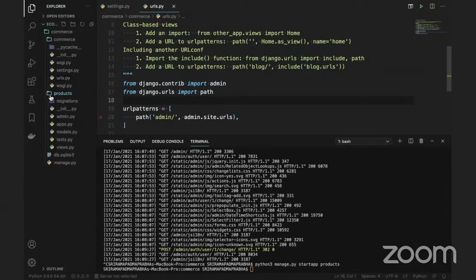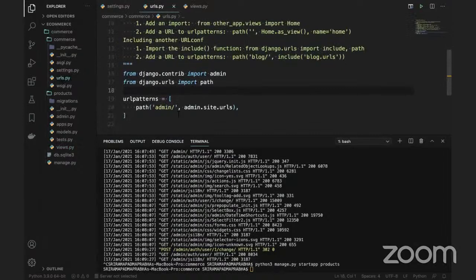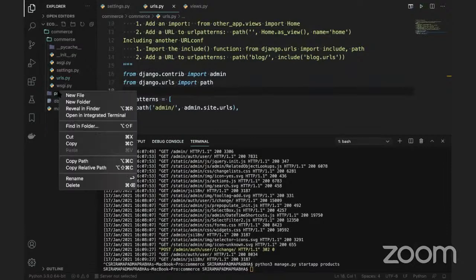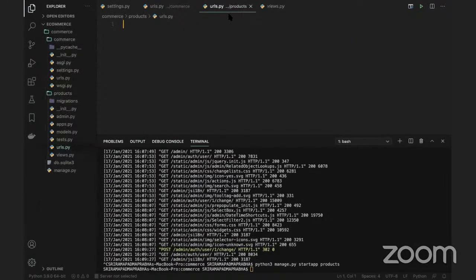If you look at these products, there is a lot of things here. Again, it is having the admin.py, apps.py, models.py, tests.py, views.py. So we are going to see it here, guys. The main thing is that this commerce project has the urls.py. From here, we will navigate to these products. So I'm going to create here something called urls.py. When you create any app, urls.py won't be there, so we have to create urls.py for each and every app when you're working on it.